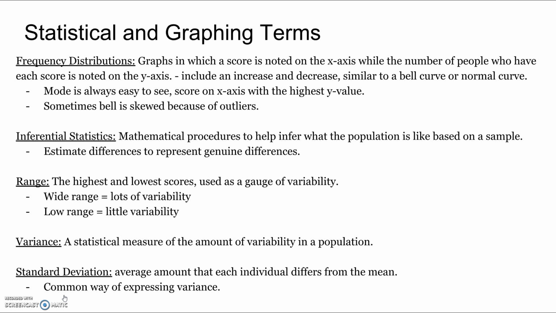Inferential statistics is a mathematical procedure to help infer what the population is like based on a sample. It estimates whether differences represent genuine differences. The range is the highest and lowest scores, used as a gauge of variability. A wide range equals lots of variability, and a low range equals little variability. Variance is the statistical measure of the amount of variability in a population. And the standard deviation is the average amount that each individual differs from the mean, a common way of expressing variance.